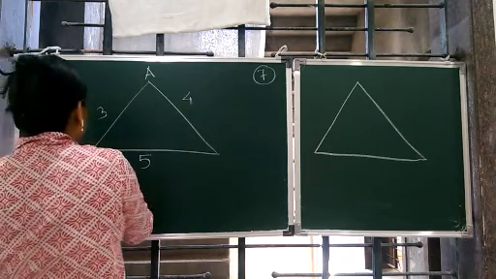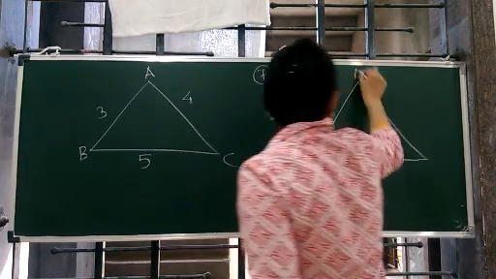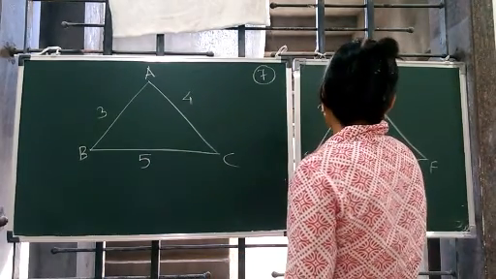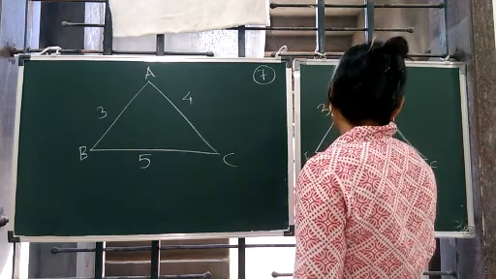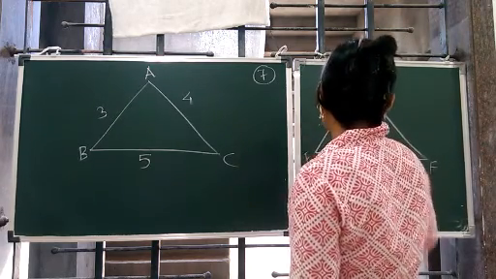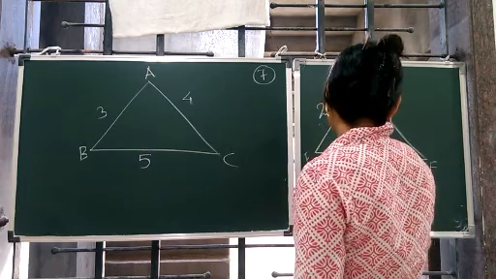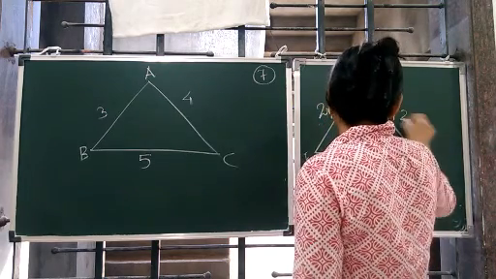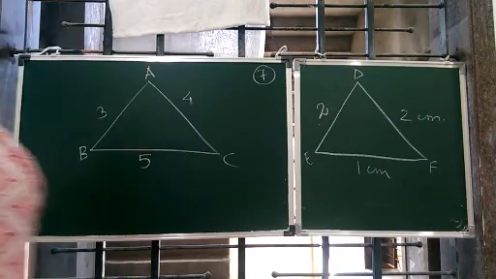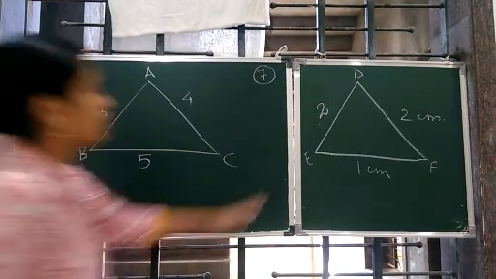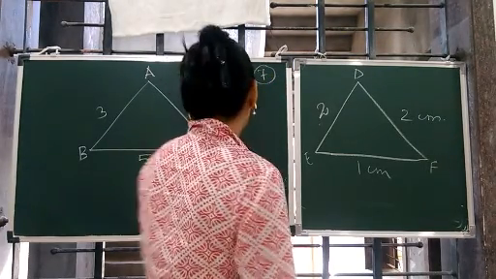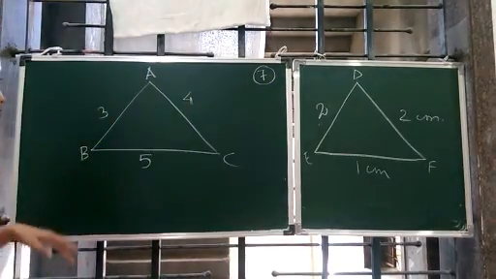This is triangle ABC and this is triangle DEF, and this is 3 centimeter, or you can say this is 2 centimeter, and this is 1 centimeter, and this is again 2 centimeter. Okay, let's just discuss about it first and foremost.